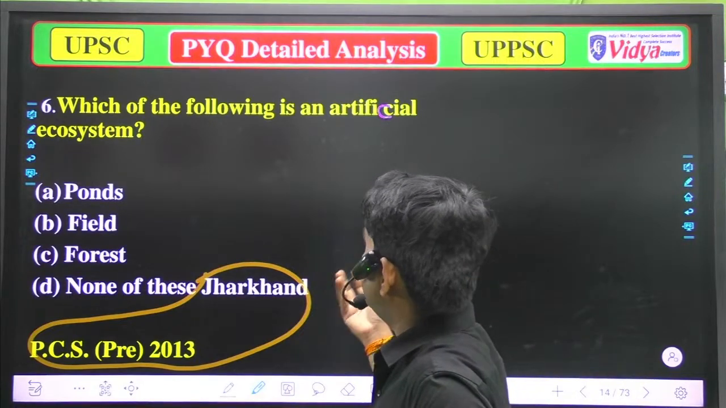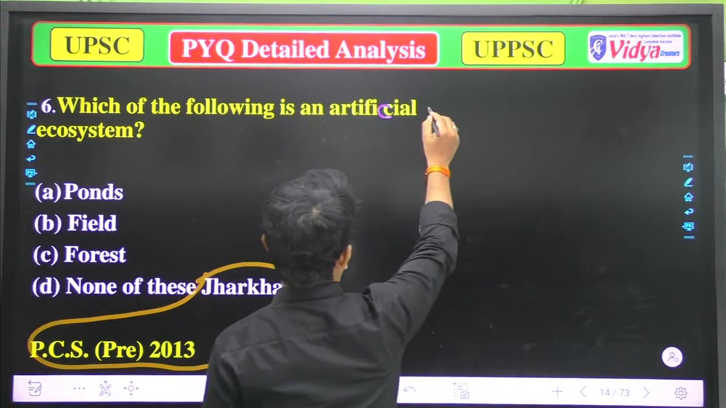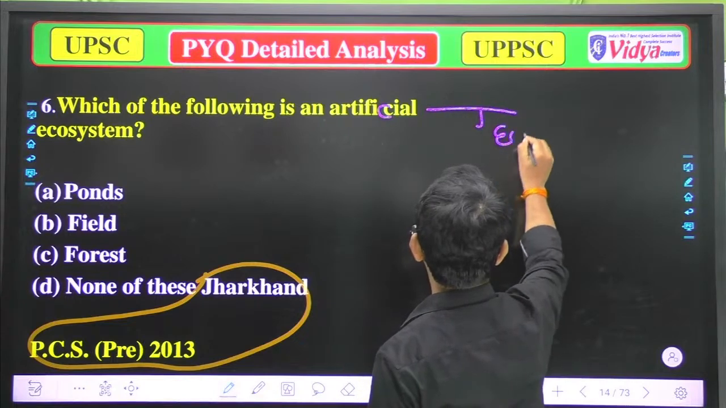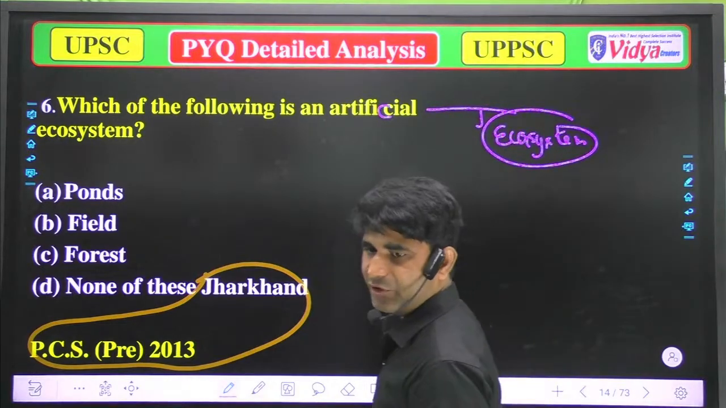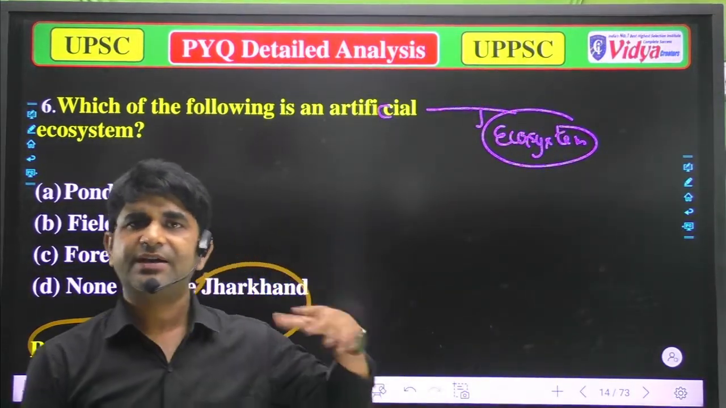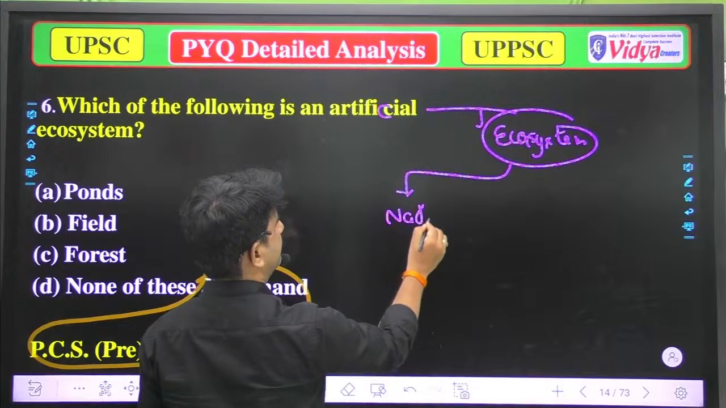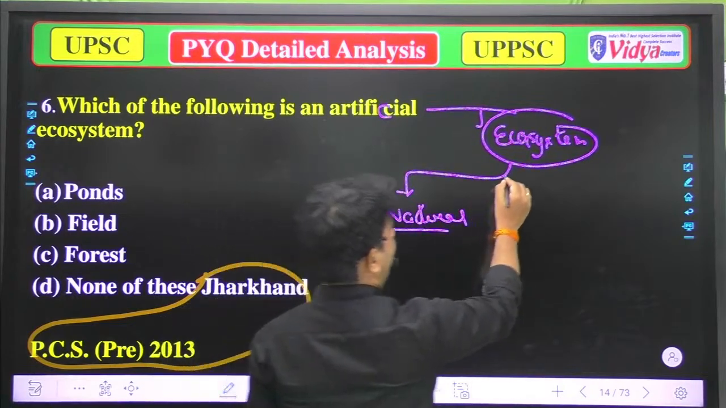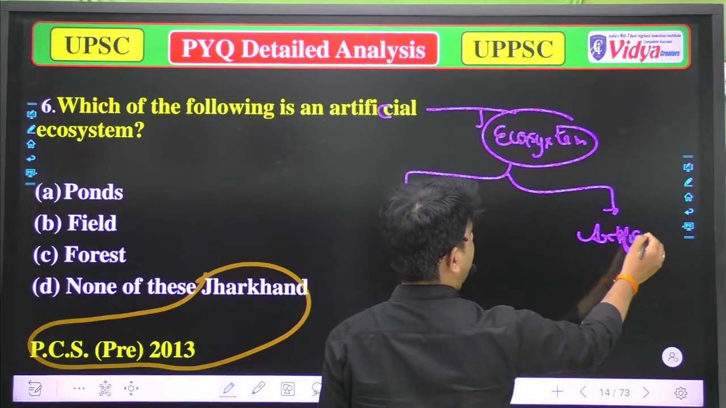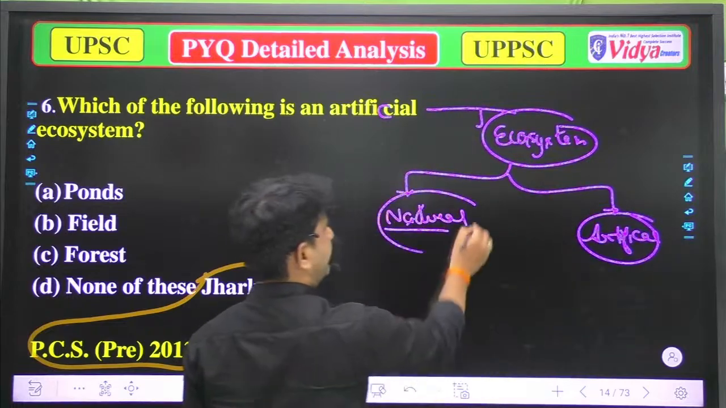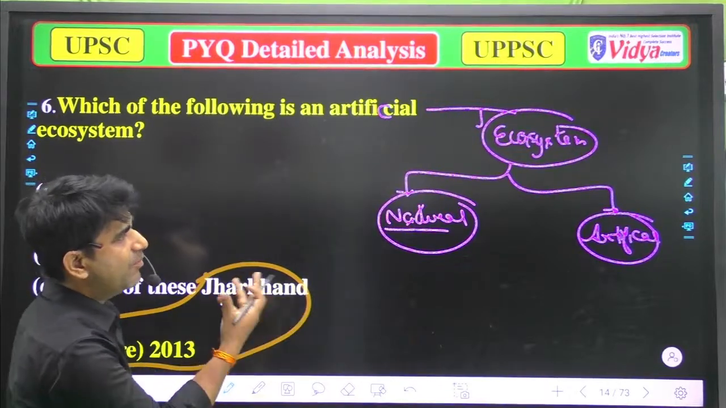Which of the following is an artificial ecosystem? So well, when we talk about the ecosystem, we can categorize ecosystems in two forms. That is the natural ecosystem, and man-made, or you can say artificial ecosystem. So we can divide the whole ecosystem into two forms, the natural ecosystem and the artificial, or man-made ecosystem.